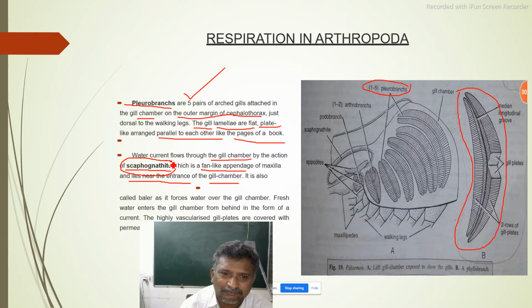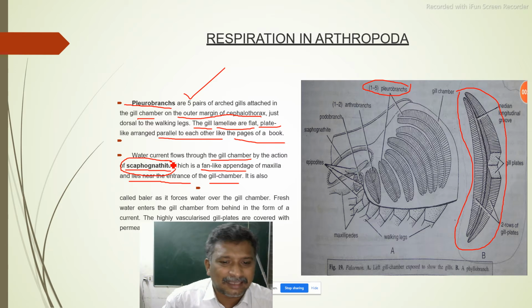So water current flows through the gill chamber. Water is present in the aquatic medium, that is a lake. Water has to enter the body, that is enter the gill chamber, and flow onto the gills. Means a flow of water is needed. That flow of water also needs a water current. Such a water current is always provided by the scaphognathite, which acts as a fan-like one present on the maxilla.